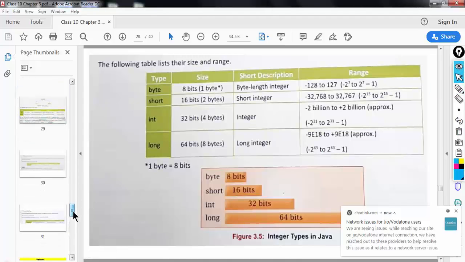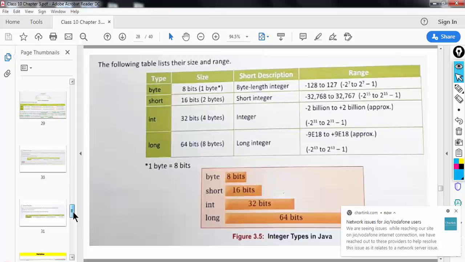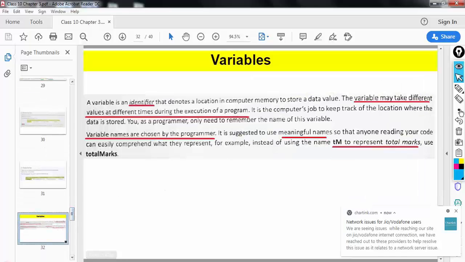So all these different containers or variables, their size will be different, and that size will be determined by the data type you are associating with that container. I'll repeat. The size of the variable or container will be dependent upon the data type you are associating with it.